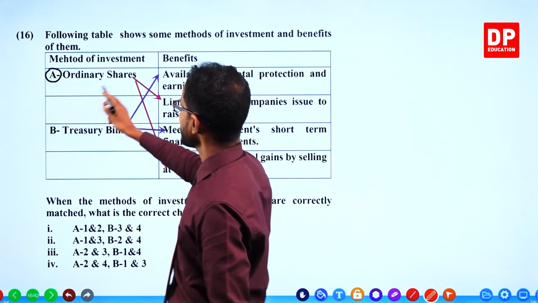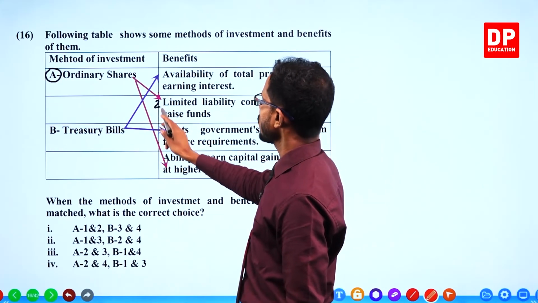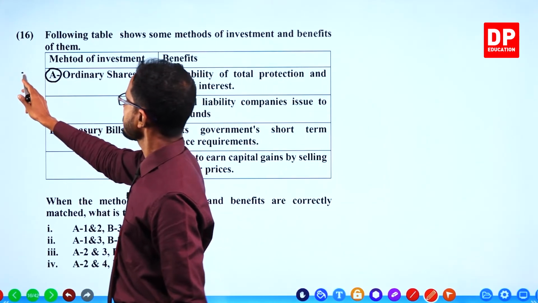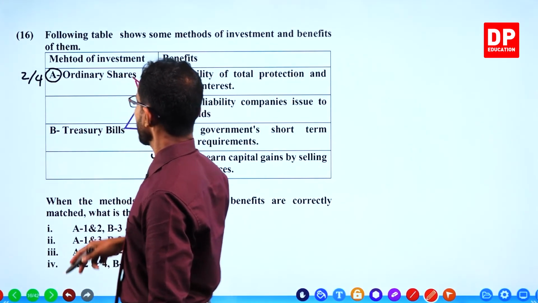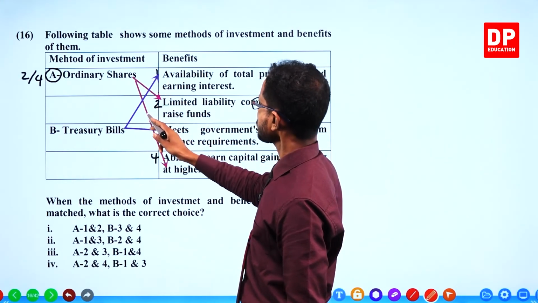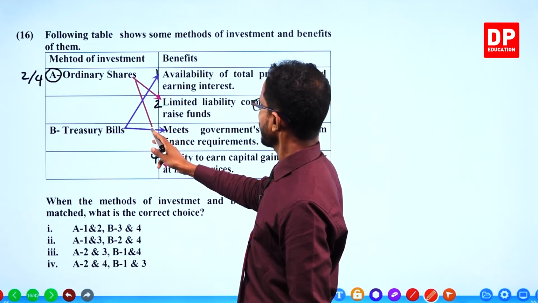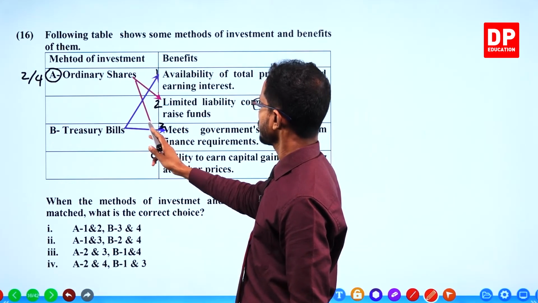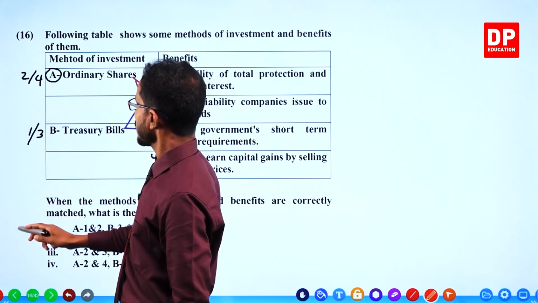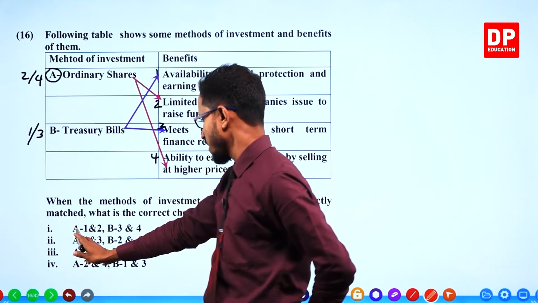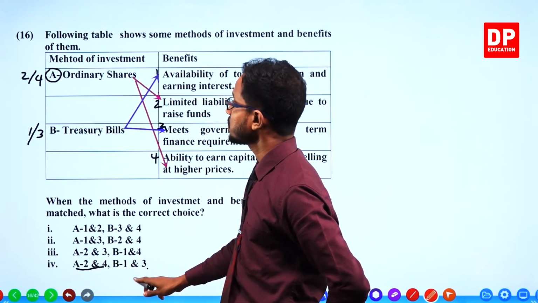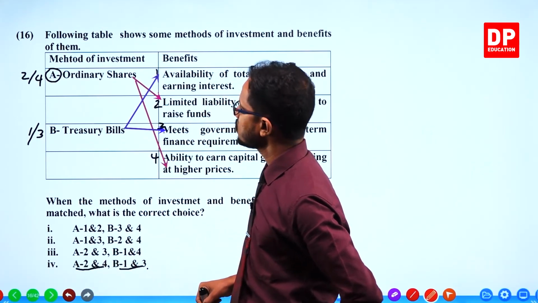A is matched with 2 and 4. B, treasury bills, matched with 1 and 3. A, 2 and 4. B, 1 and 3. There we go.